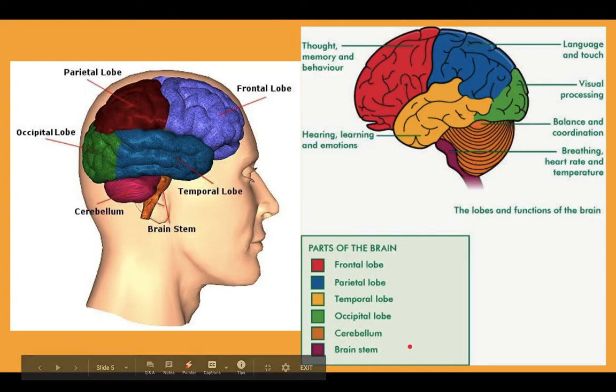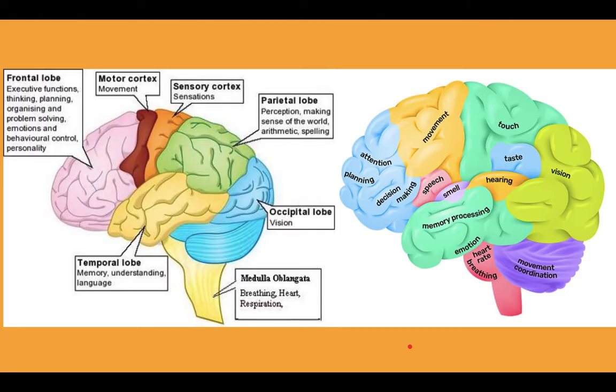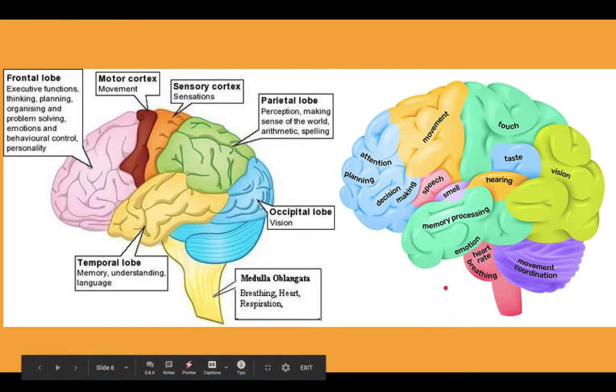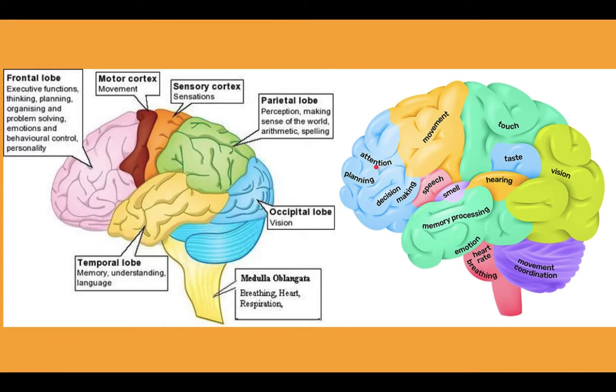Now come to the next slide. Again in this slide you can see how the different parts of the cerebrum, which is the largest portion of our brain, have different reception centers. In this image, in the frontal lobe of the cerebrum, the areas for attention, planning and decision making are present, which are responsible for these actions taken by us. And this portion is responsible for movement, meaning the center of movement control is present here.